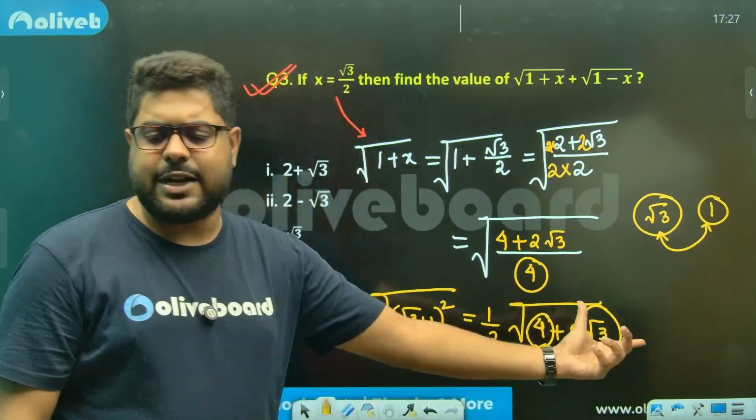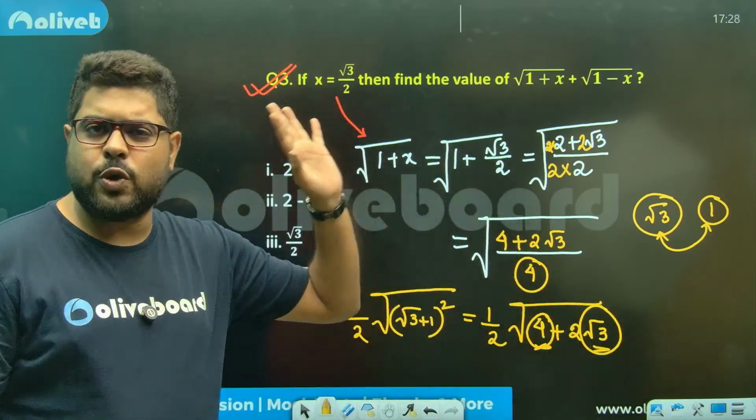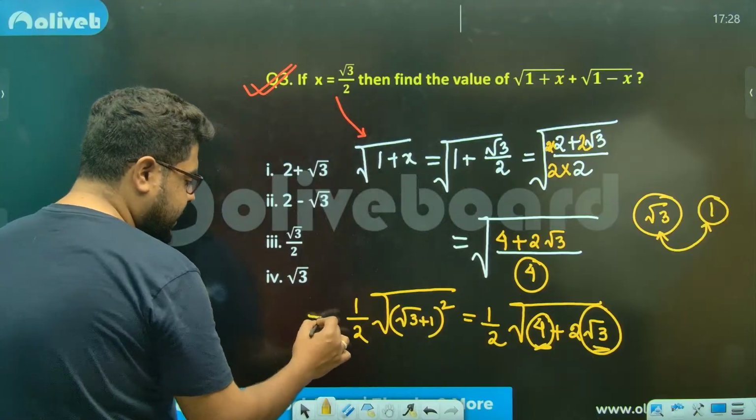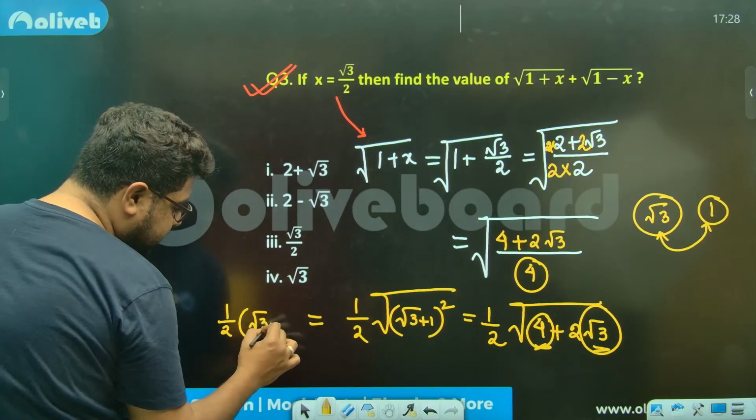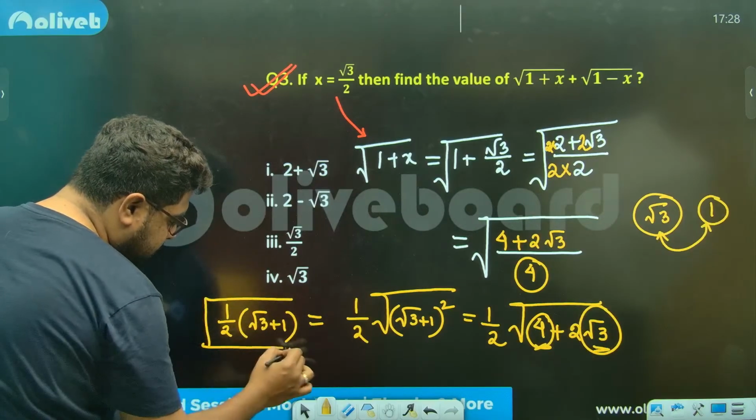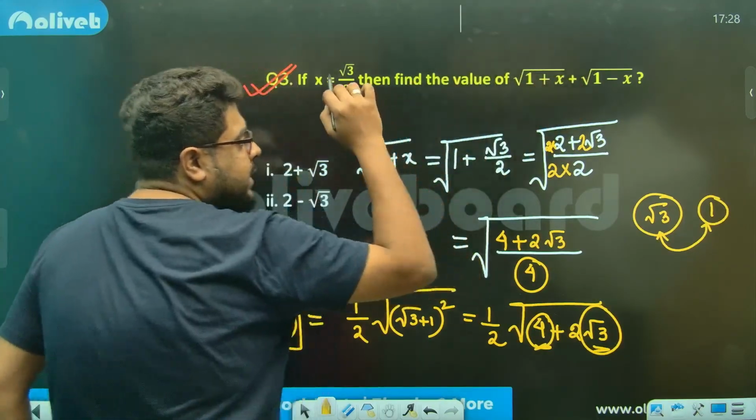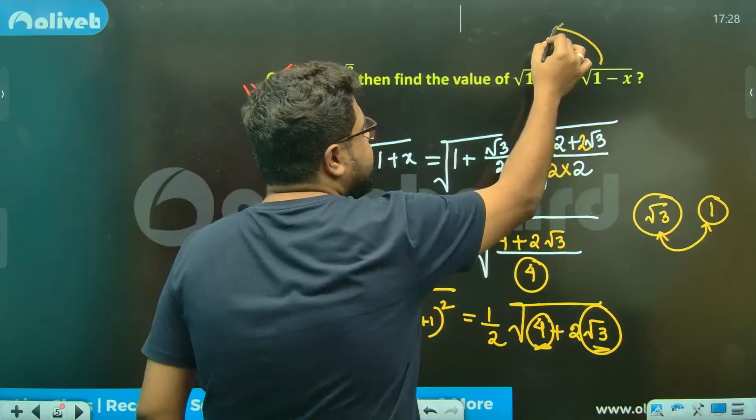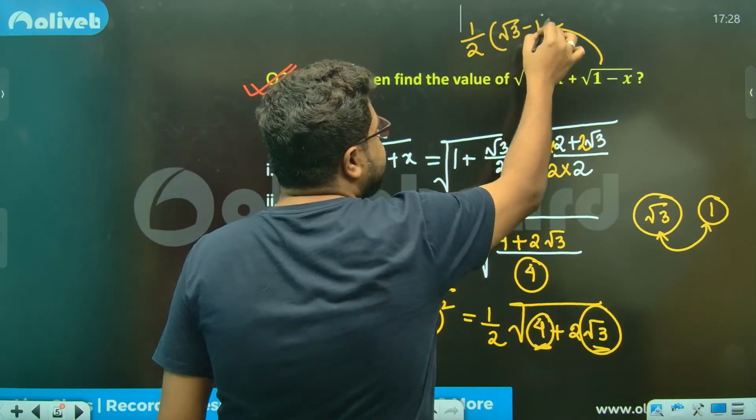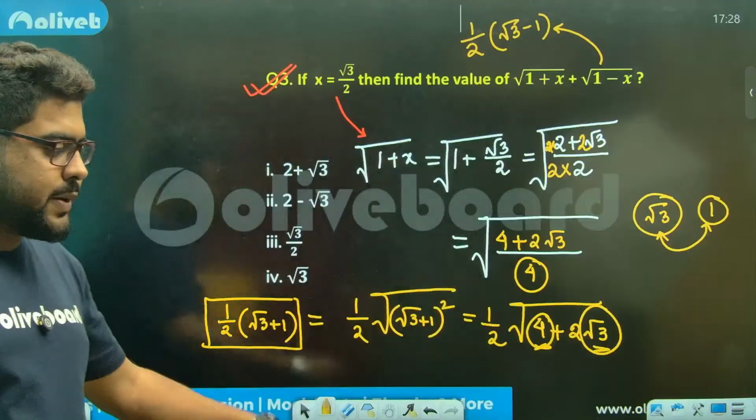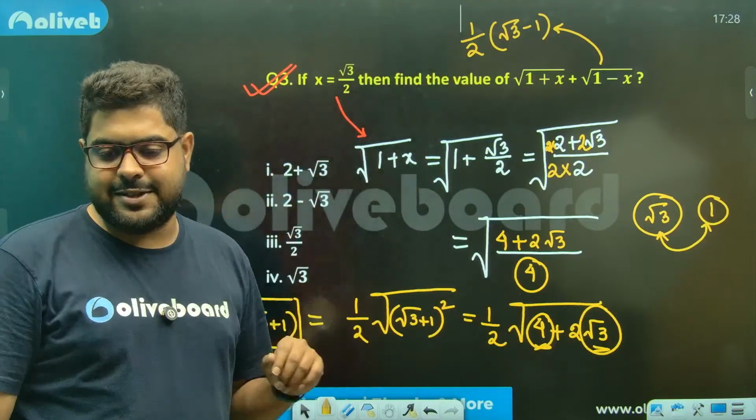I'm not explaining that much, as we have done this so many times. So this is giving you half into root 3 plus 1. And again, I told you, you don't need to do this, so that you can automatically say this will be half. Instead of root 3 plus 1, it will be root 3 minus 1, sir.